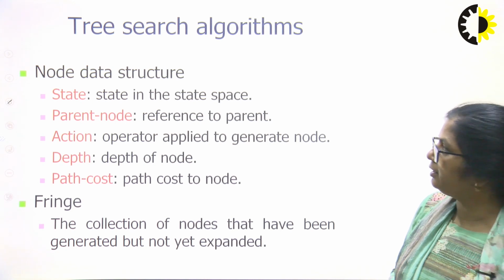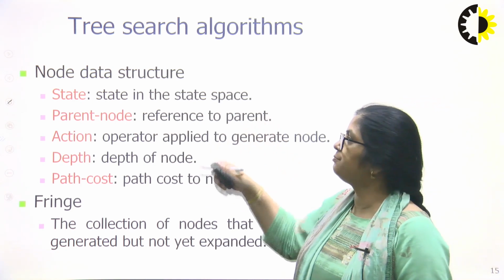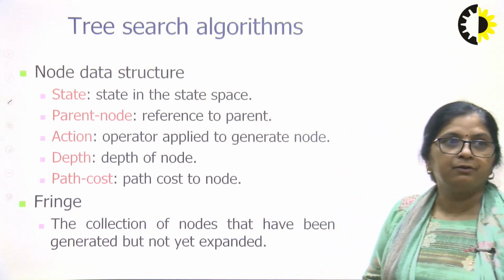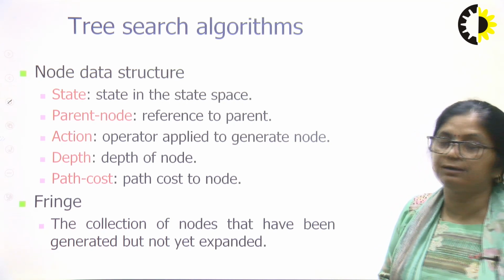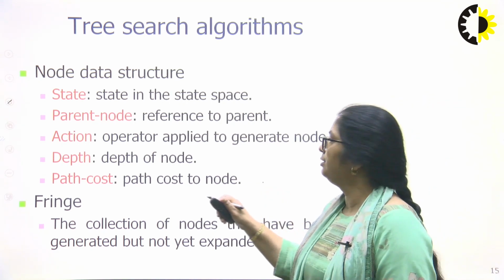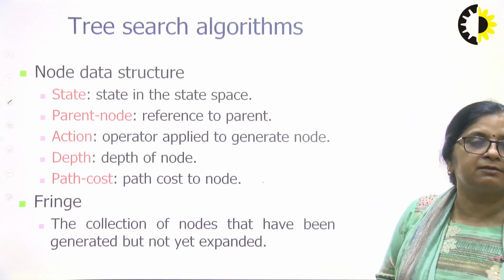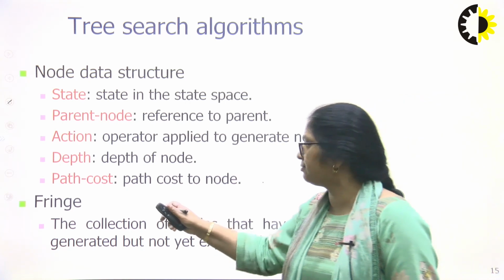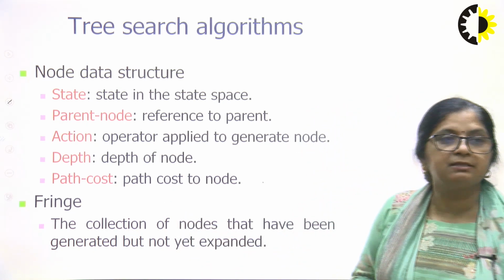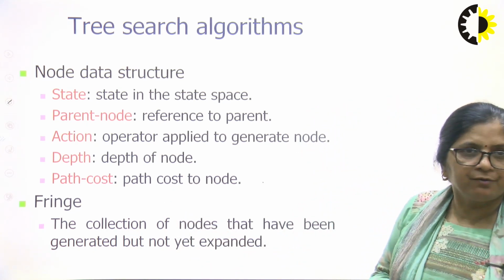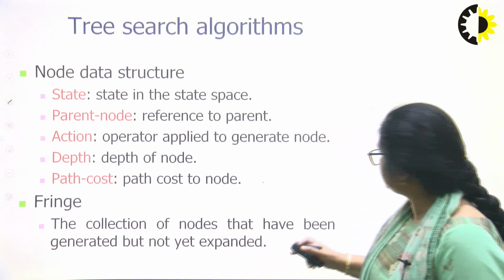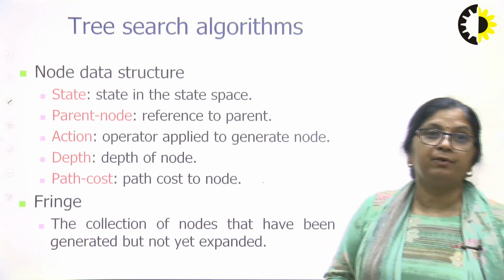So, what do we need here? The state, its parent node, the action, till what depth we have taken it, and the path cost to the node. And when we implement the tree search algorithm, what do we use? Fringe. What is fringe? Fringe is a list. What type of list? It is a collection of nodes that have been generated but not expanded.